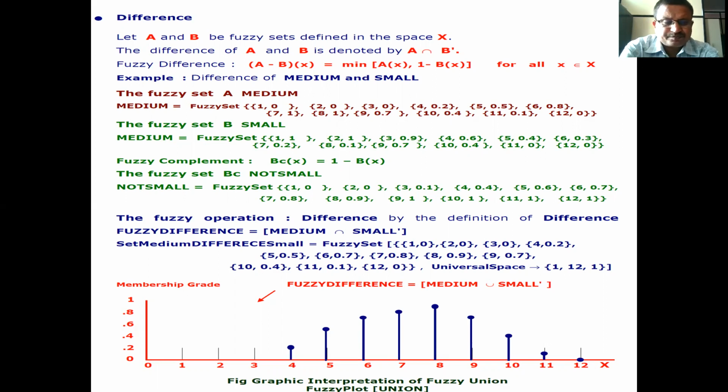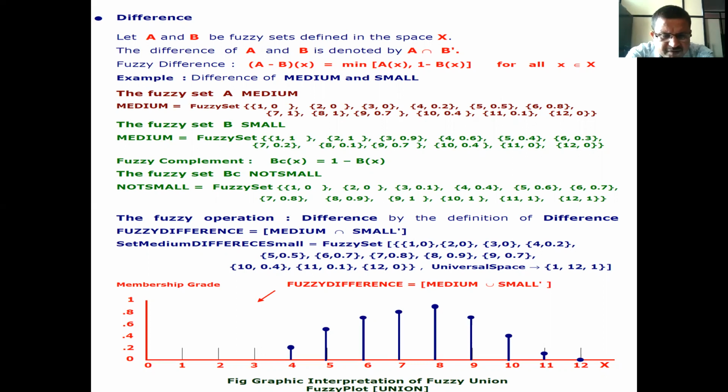Now the fuzzy operation difference, by the definition of difference. Fuzzy difference is equal to medium intersection not small.